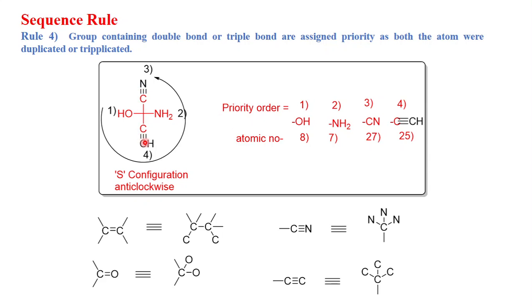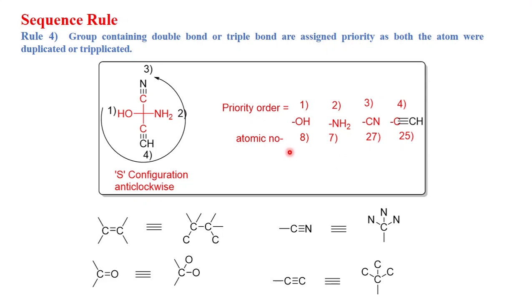Since a triple bond is there, we have to triplicate that. So this is your carbon-nitrogen triple bond, and we are triplicating it like this. We assume this carbon is attached to 3 more nitrogen. Same, for the carbon-carbon triple bond, we assume this carbon is attached to 3 more carbon and hydrogen.